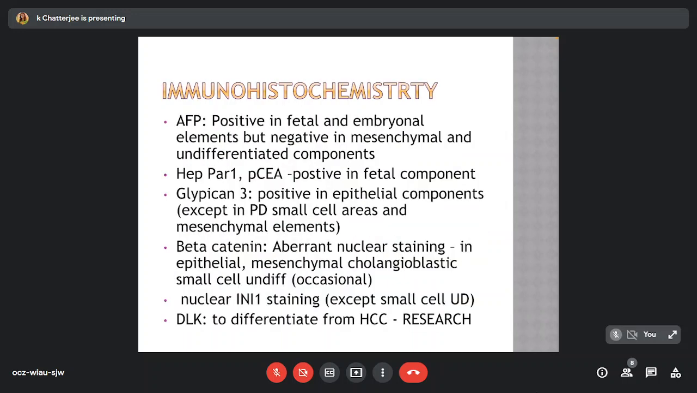Coming to the IHC, AFP is positive in fetal and embryonal and is negative in mesenchymal and undifferentiated areas. HepPar1 and CEA are positive in the fetal component. Glypican-3 is positive in epithelial components, except in poorly differentiated small cell areas and mesenchymal components. Aberrant nuclear beta-catenin staining may be seen.